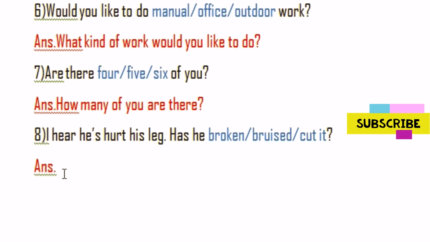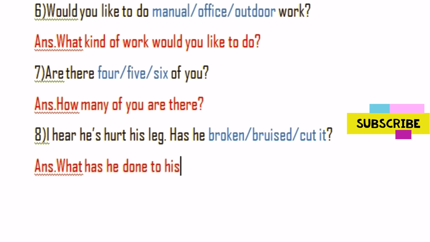Has he broken, bruised, cut it? I have again highlighted these 3 words, my dear. Broken, bruised, cut it. He has hurt his leg. And the information question for this question number 8 is, what has he done to his leg?